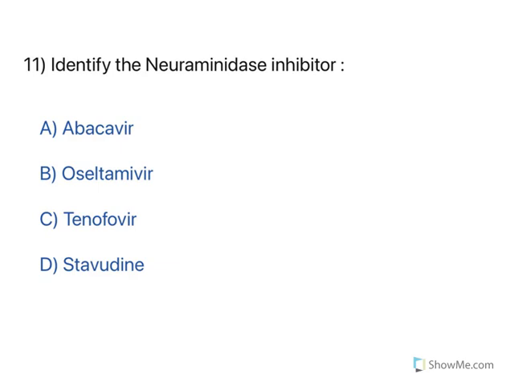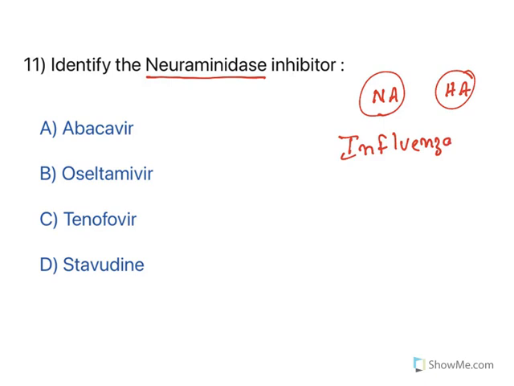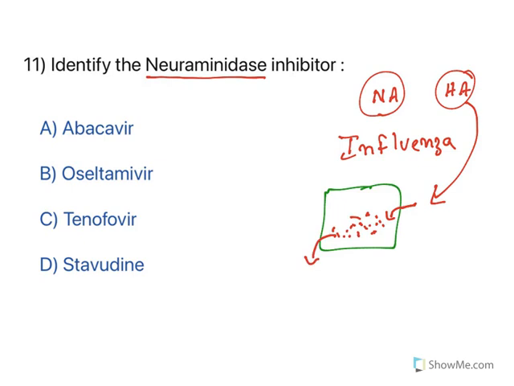Moving to the next one, identify the neuraminidase inhibitors. Now we need to understand what neuraminidase and hemagglutinin are. These two are found in the influenza virus. When influenza virus infects human cells, it takes the help of hemagglutinin. Imagine this is a human cell. The virus, with the help of hemagglutinin, gets inside the cell. Once inside, it multiplies and the number increases. Then it comes out of the cell with the help of the neuraminidase enzyme.